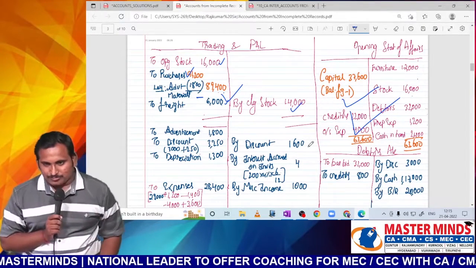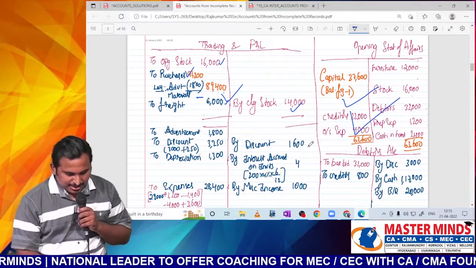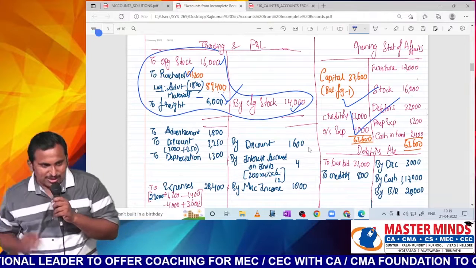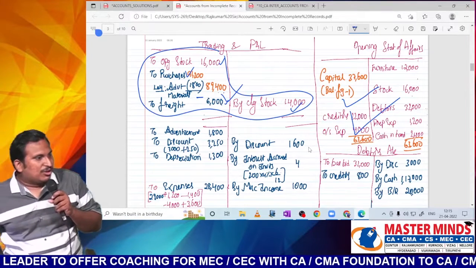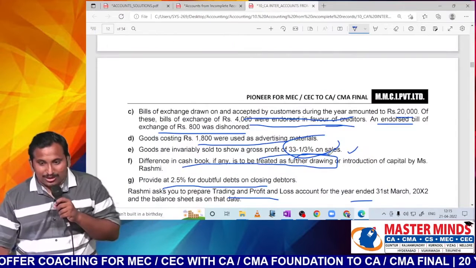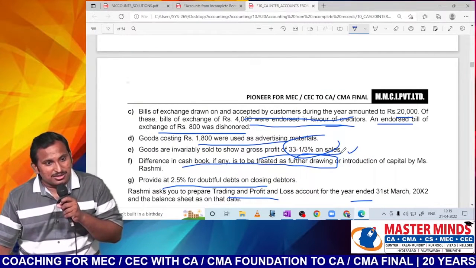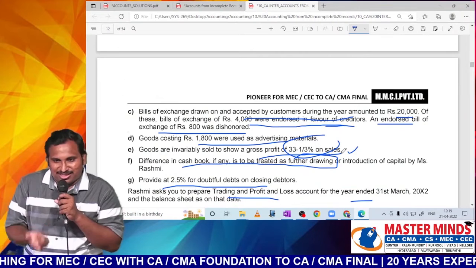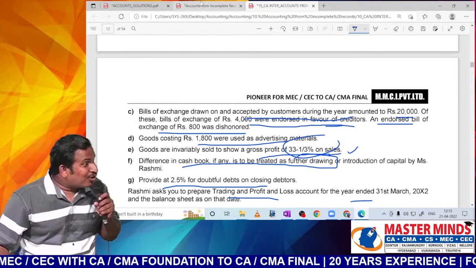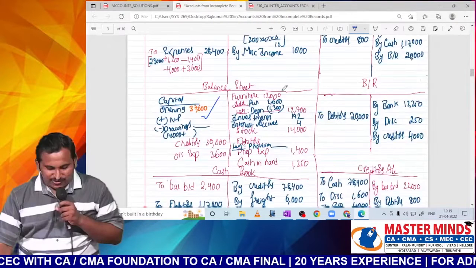What will we do? Can I say this is equal to COGS? Opening stock plus purchase plus direct expenses minus closing stock gives you COGS. GP percentage is 1/3 on sales, 1/2 on cost. If it is 1/3 on sales, it is 1/2 on cost. We know the cost of goods sold or not? Yes. So in that way, we are going to compute, sir.